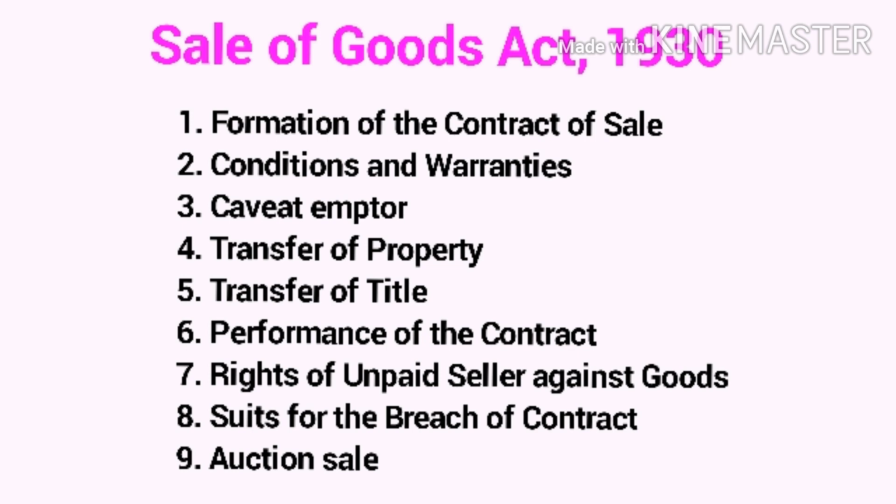Second, conditions and warranties. Third, caveat emptor. Fourth, transfer of property. Fifth, transfer of title. Sixth, performance of the contract. Seventh, rights of unpaid seller against goods. Eighth, suits for the breach of contract. And ninth is auction sale.